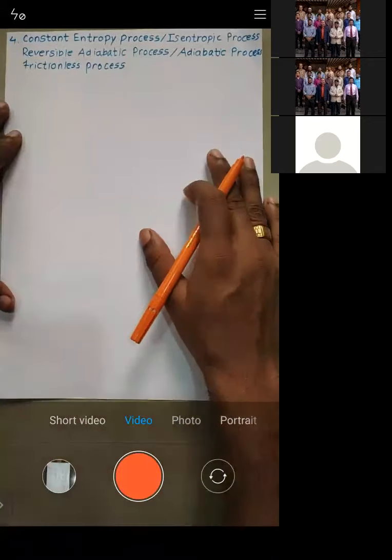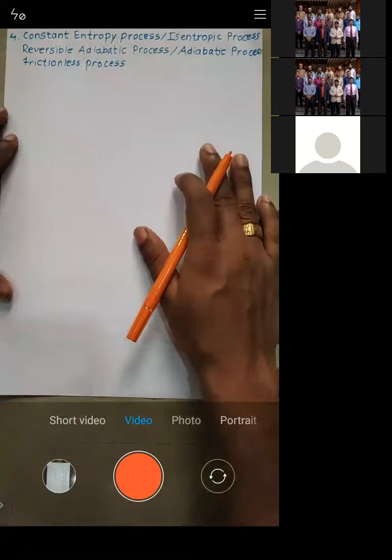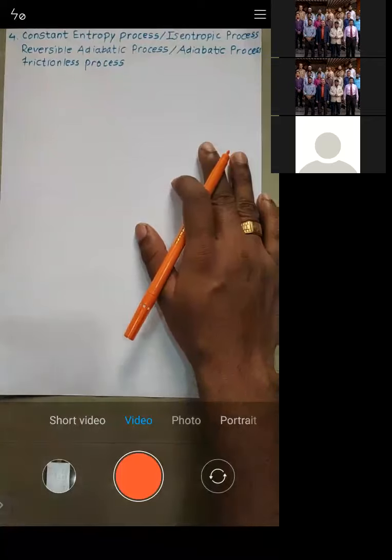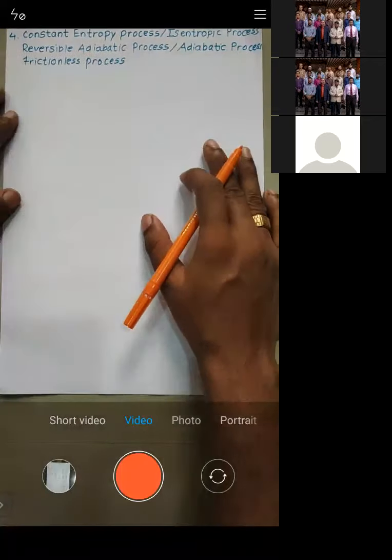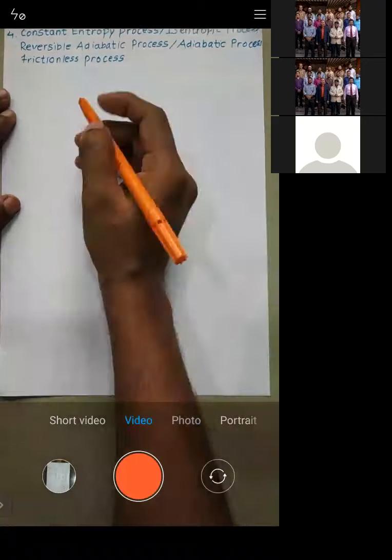In order to start, let us begin with the basic equation of the first law of thermodynamics. So what is the first law of thermodynamics for a non-cyclic process?